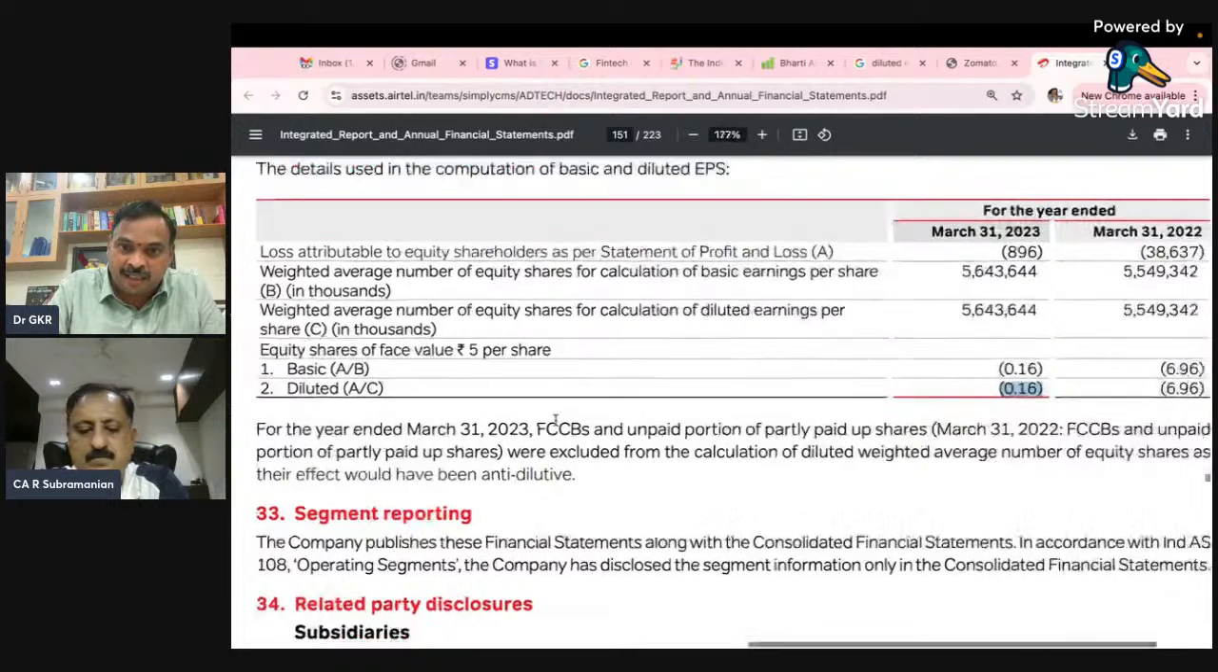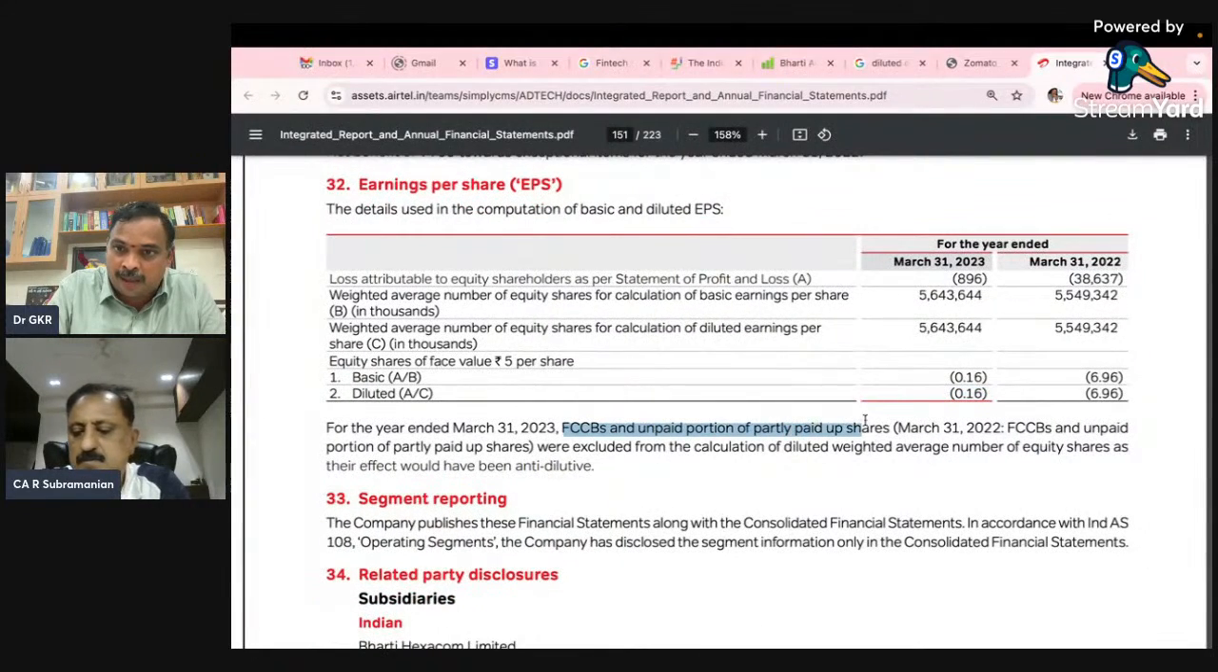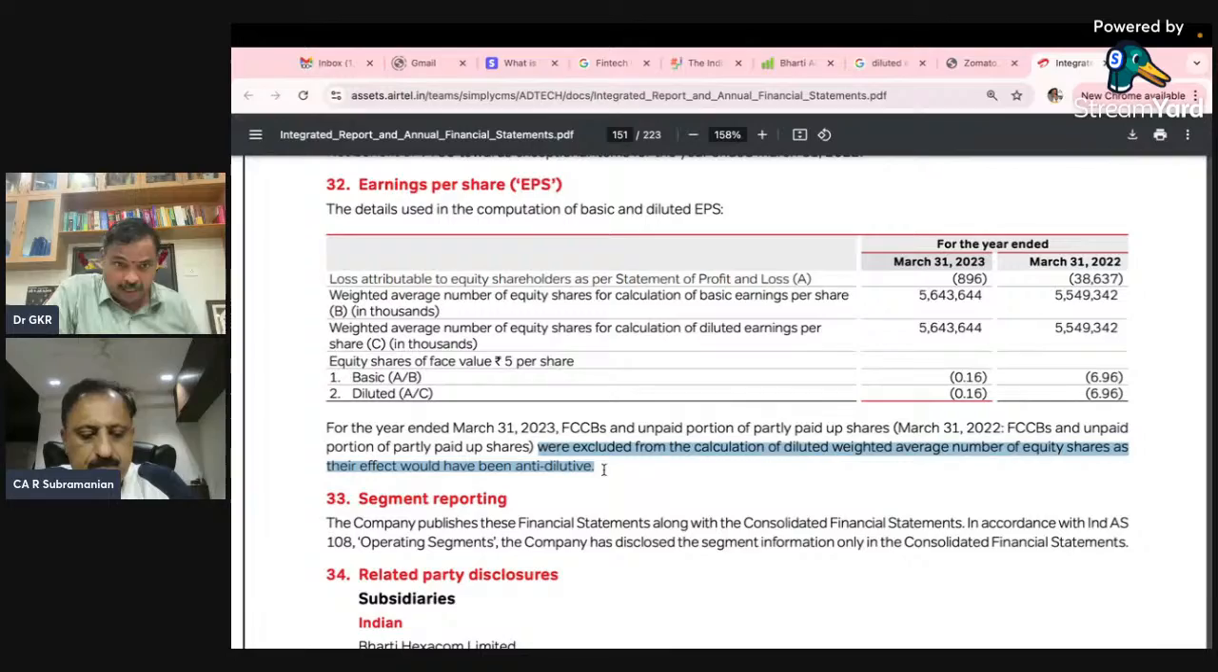One more thing, please come to this FCCB. FCCBs are foreign currency convertible bonds. The unpaid portion of partly paid shares and FCCBs were excluded from the calculation of diluted weighted average number of shares, as their effect would be anti-dilutive. So this is one aspect which has not been considered.